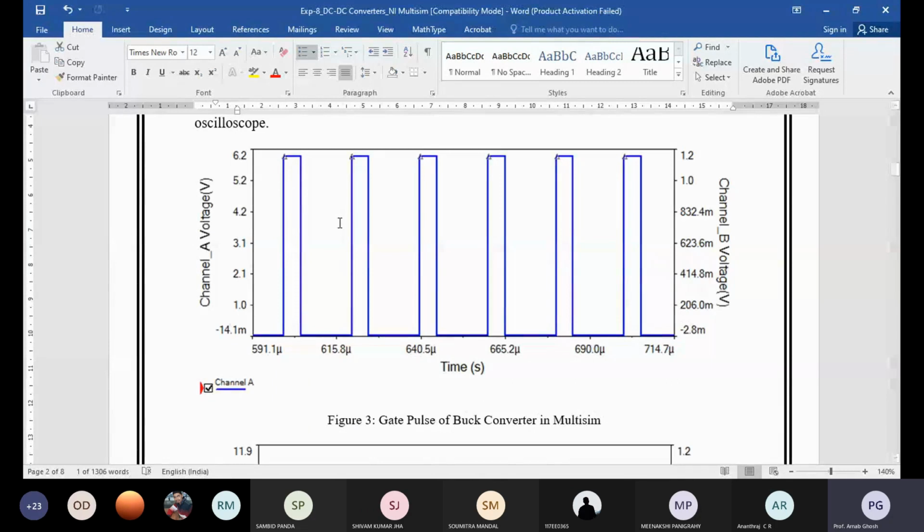You can also find out the measured output voltage. One digital multimeter you can add over there, so you can get the measured output voltage, and the calculated output voltage will come from the steady state duty ratio. All of this you can see is steady state operation, and the first oscillatory portion is normally known as transient operation.